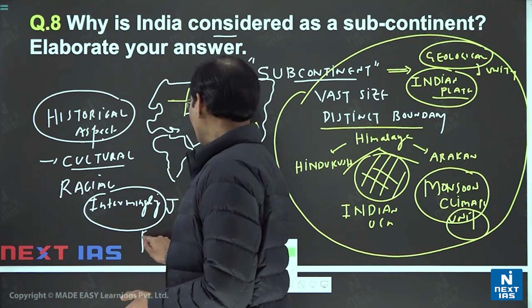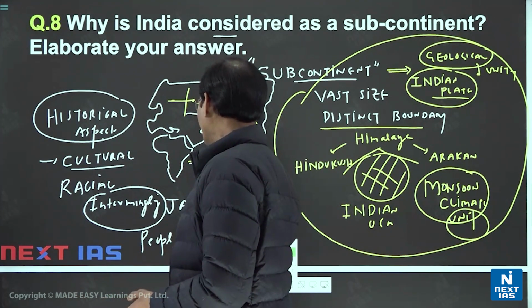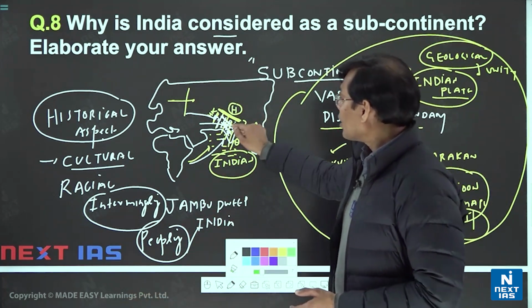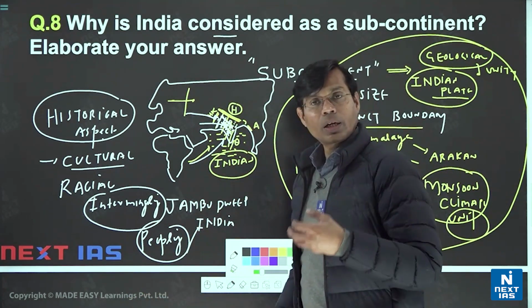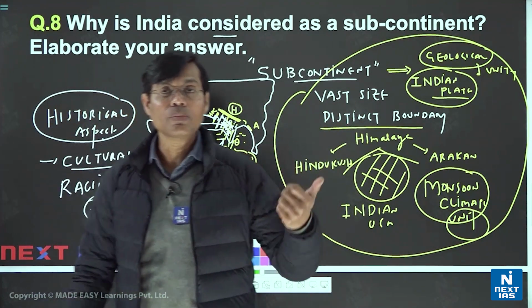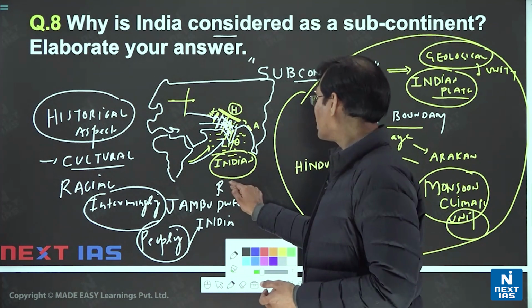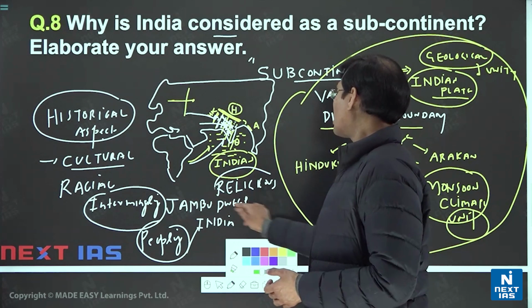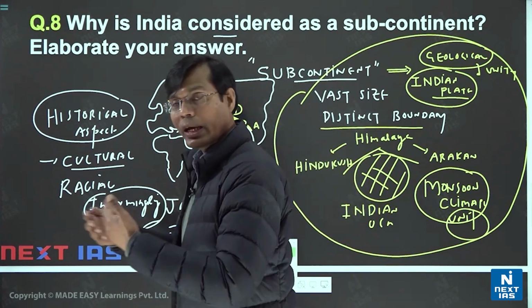The peopling, you can say, even the religion is also binding them. The several religions got evolved here, the religious unity: Hinduism, later on Buddhism, Jainism and Sikhism. So religious unity as well in that area. And other religion people also came up, then intermingled with that.